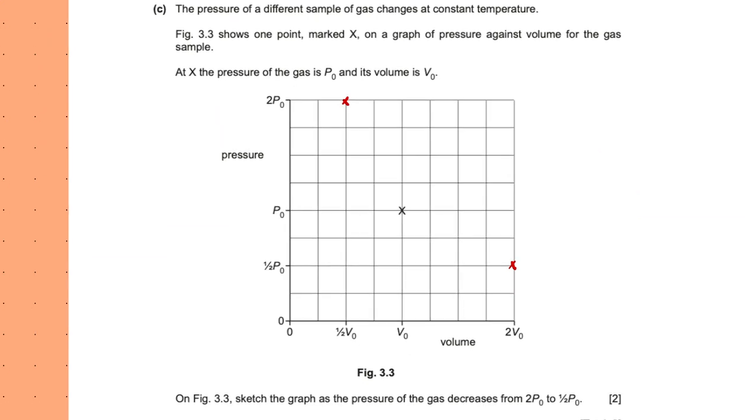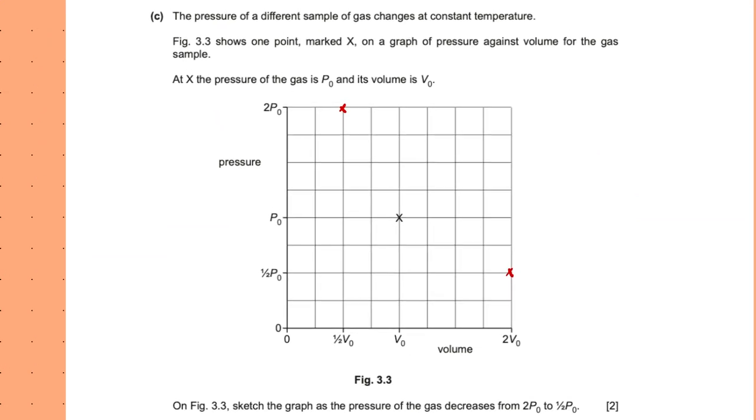Part C. The pressure of a different sample of gas changes at constant temperature. 3.3 shows one point marked X on a graph of pressure against volume for the gas sample. At X, the pressure of the gas is P0, volume is V0. On 3.3 sketch the graph as the pressure of the gas decreases from 2P0 to half P0. So 2P0 to half P0, these are some important intercepts.